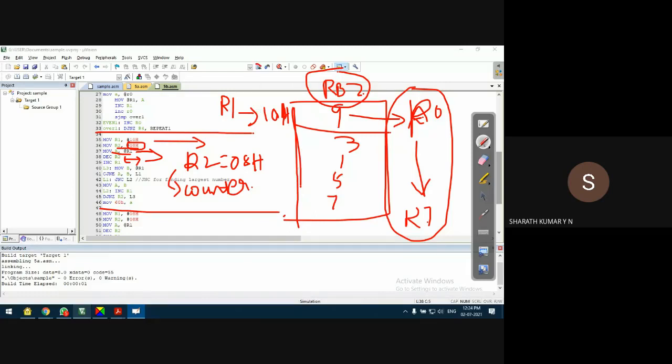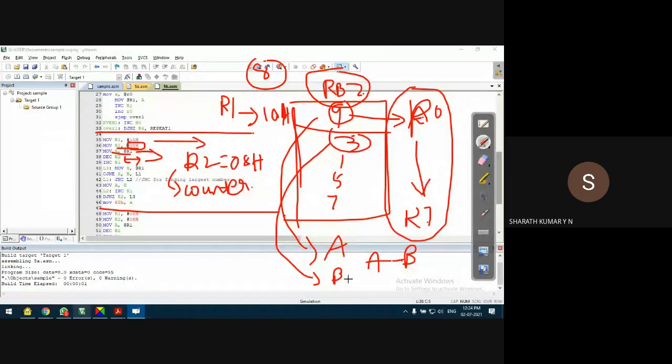Maximum comparison I do is only 8. For example, I'll take the first number to accumulator. Second number I'll take it to B register. I'll compare A and B, the difference of the first 2 numbers. After comparison, in this case, A is greater than B. If A is greater than B, I return as it is, so that the largest odd number is still in the first location, that is in A register, and the next smallest is in the second location in B register.